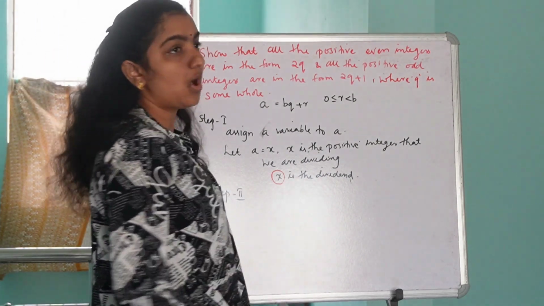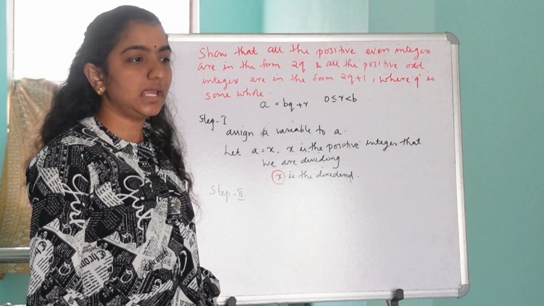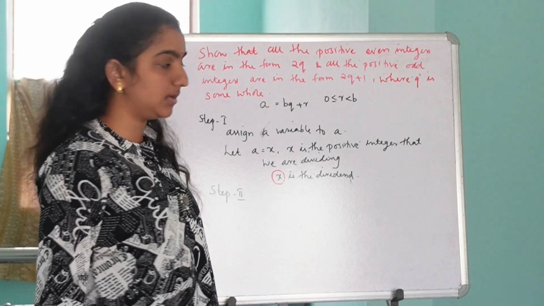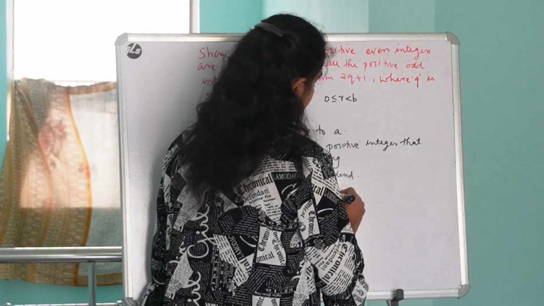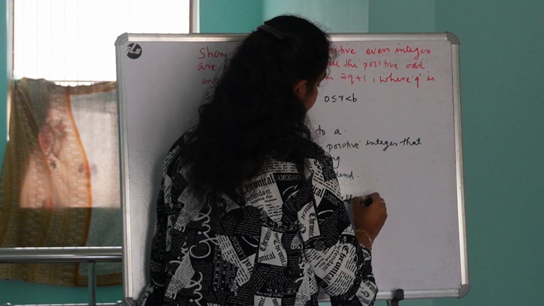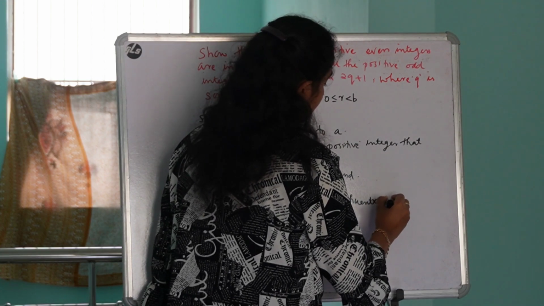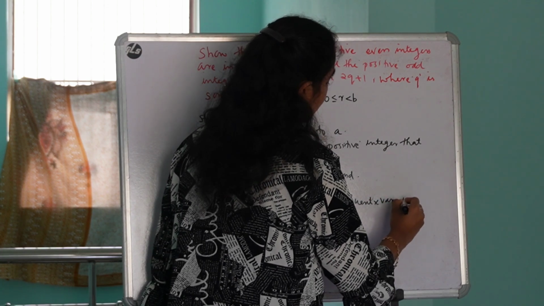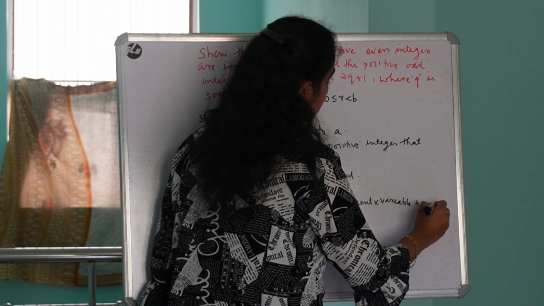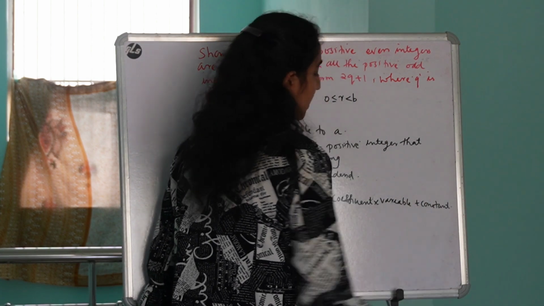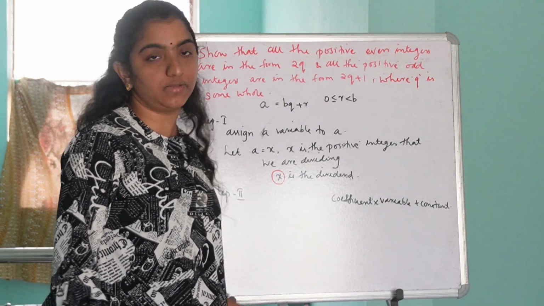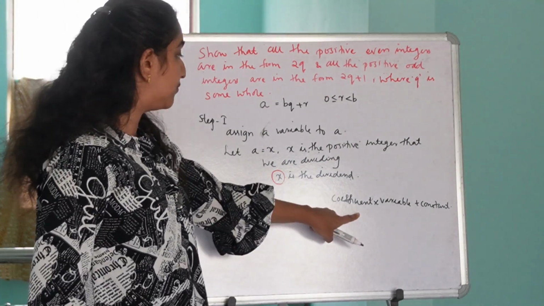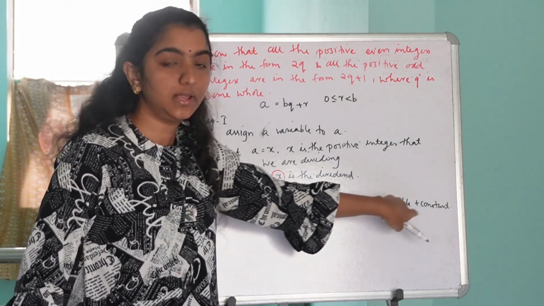Okay. So always the expression given in your statement will be in the form coefficient into variable plus constant.